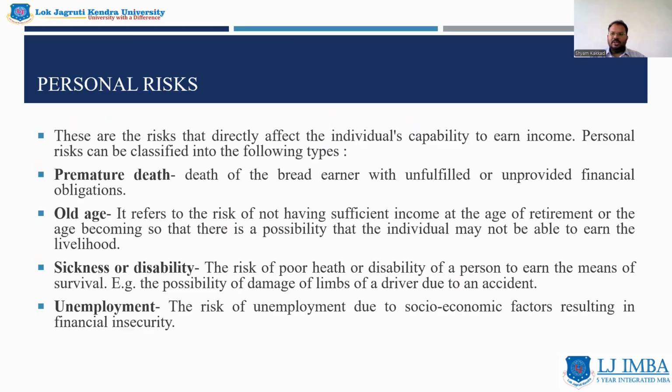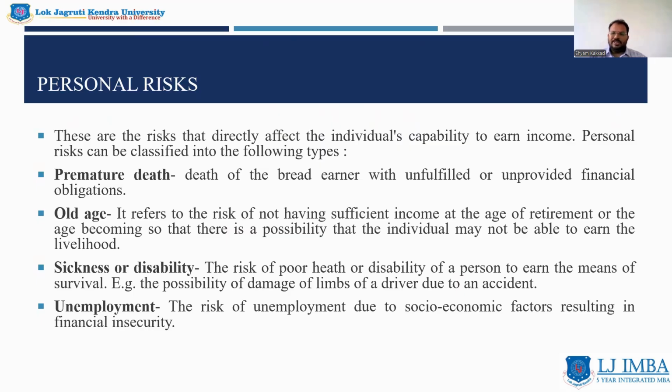The second one is as we age, we might lose our capability to work at the same pace. Retirement or old age results into a situation where we cannot earn the same amount of money or we cannot work at the same pace that we used to do.